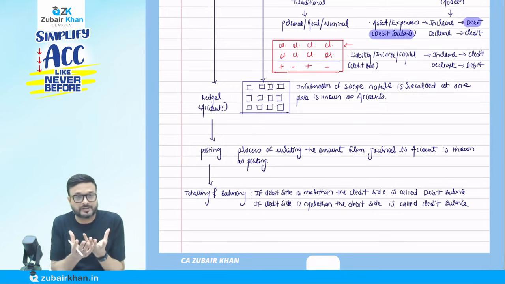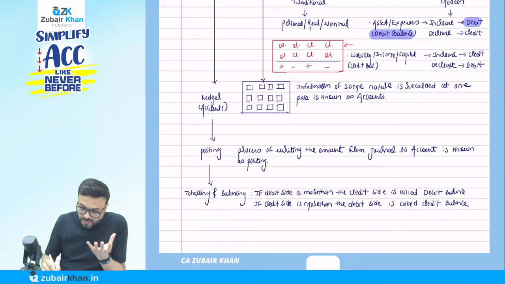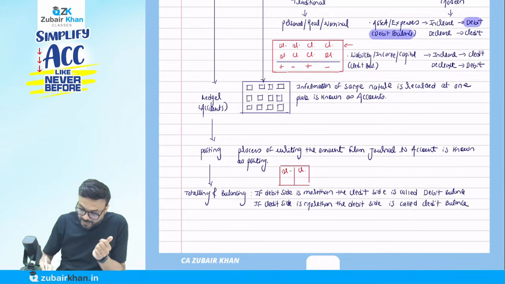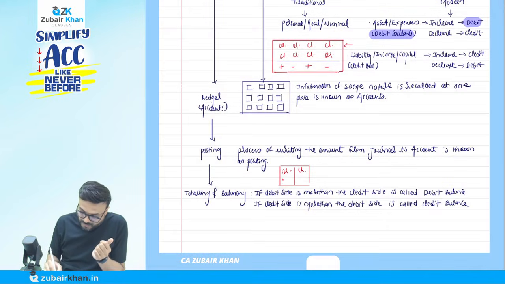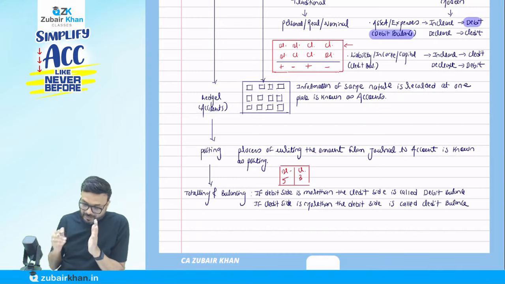I have these boxes. In accounting we call them an account. Now there are two sides to it. Suppose this is the box that we have, and this box has two sides in accounting, the debit side and the credit side. If on my debit side I have written 5,000 and here I have written 3,000, which side is more? Debit side, 5. And credit side how much? 3. So what we call it is a debit balance.